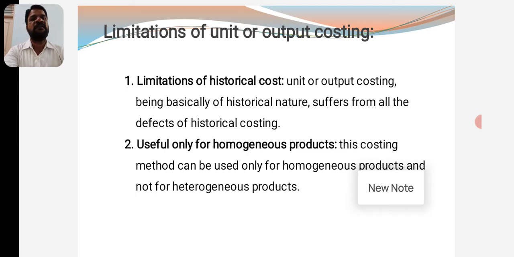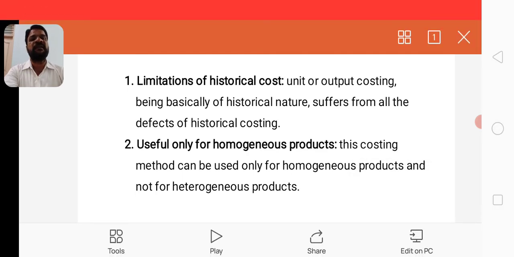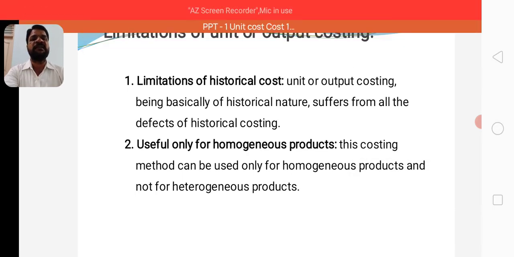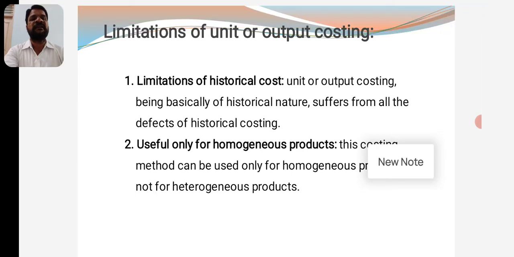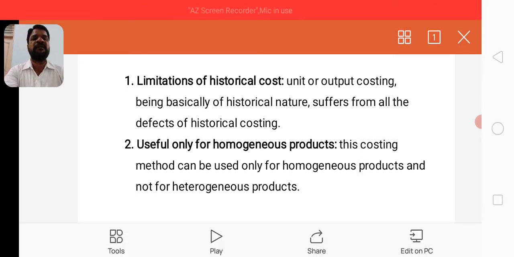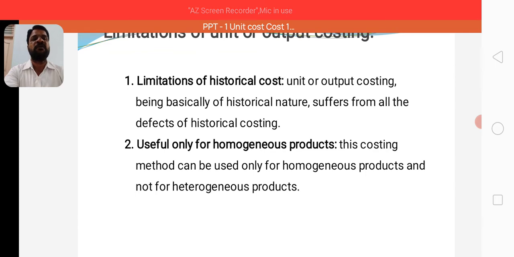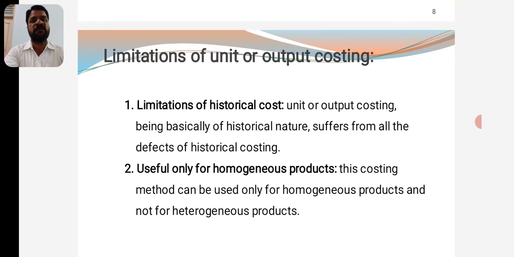The unit cost is based on historical cost. Historical cost means the cost which was incurred in the previous period, which is taken into consideration to ascertain the cost of production. Therefore it is one of the limitations. Being basically of historical nature, it suffers from all the defects of historical costing. It means the cost which is already incurred and recorded in the books of accounts is taken into consideration.